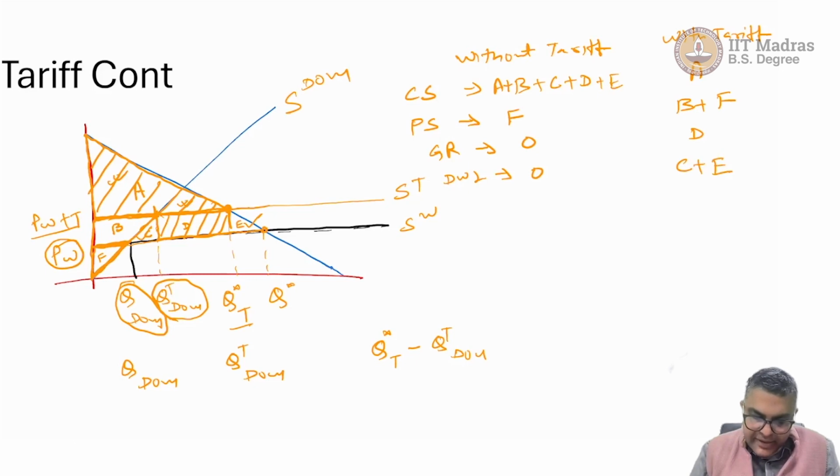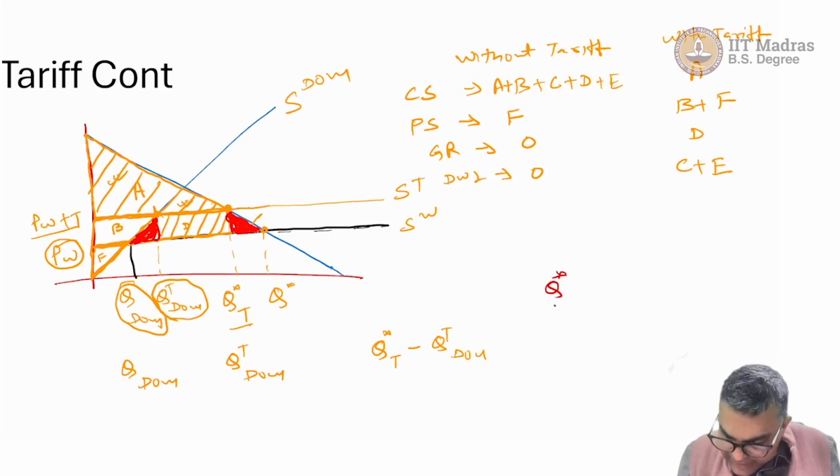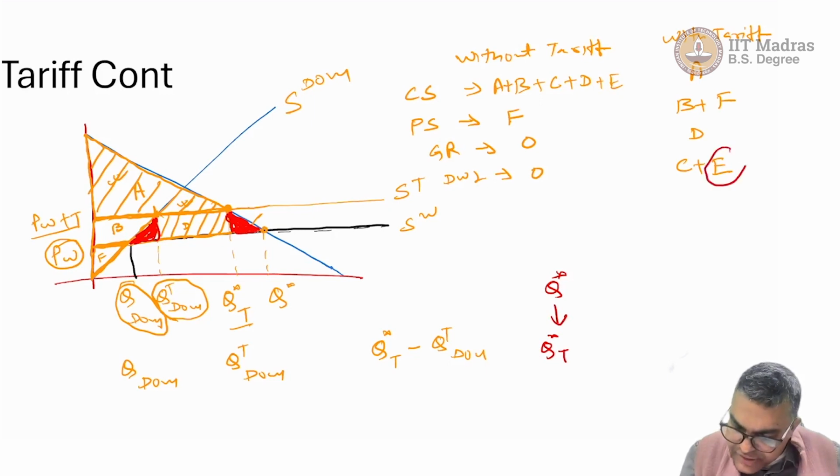So let us understand why we have C plus E. Let me use a different setting. This is C, this is C, and this is E. Why are we getting deadweight loss in these two different places? E is very simple to understand. Earlier, Q star amount of items were bought and sold in the market. Now it has decreased to Q star T, and therefore some transactions are not taking place, and that is causing the deadweight loss.